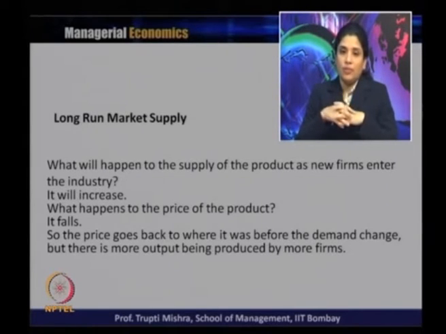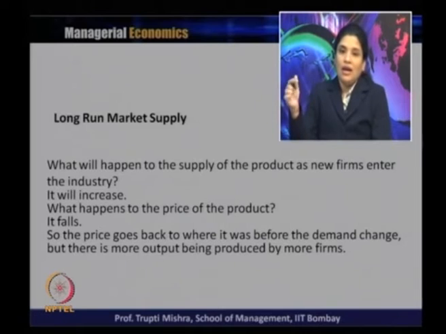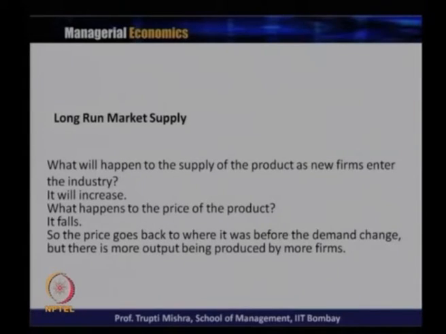What happens to the price of the product? Price decreases, because given the demand is constant, supply has increased. So now supply is more than demand and that leads to a decrease in the price. So price goes back to where it was before the demand change, but no more output is being produced by more firms, because they know that if they increase the supply, that leads to a decrease in the market price and it is no more profitable for the existing firms at least.